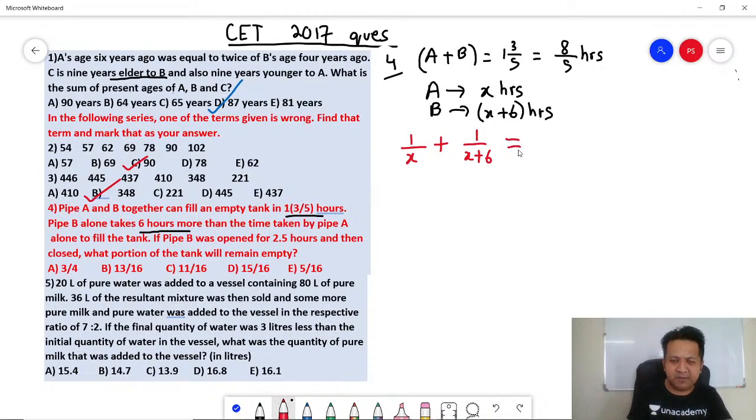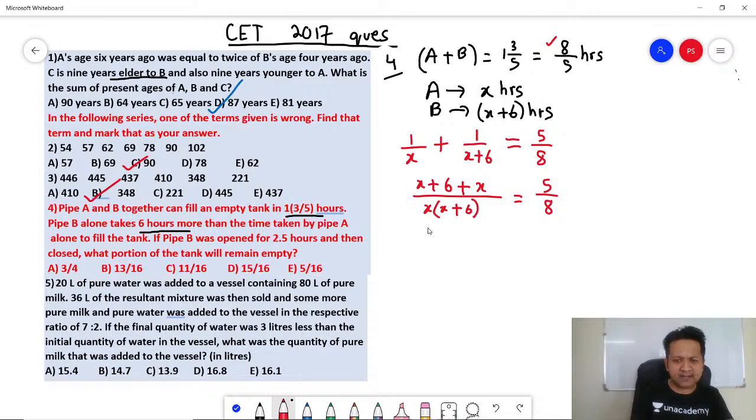Remember, A plus B fills the entire tank in 8 by 5 hours. So in 1 hour, take the reciprocal: 1 divided by 8 by 5, which is 5 by 8. Can you solve this? Take the LCM and solve it. X into X plus 6 is equal to X plus 6 plus X is equal to 5 by 8.